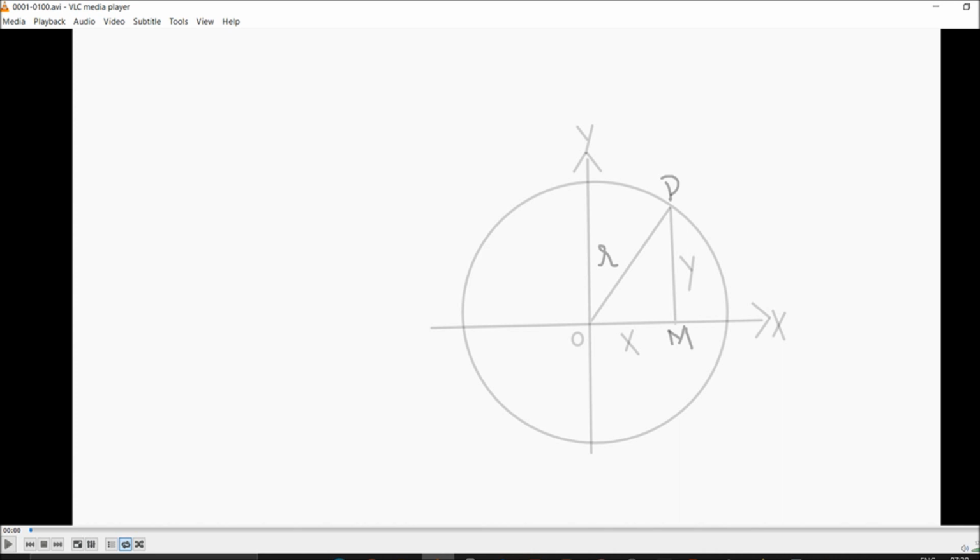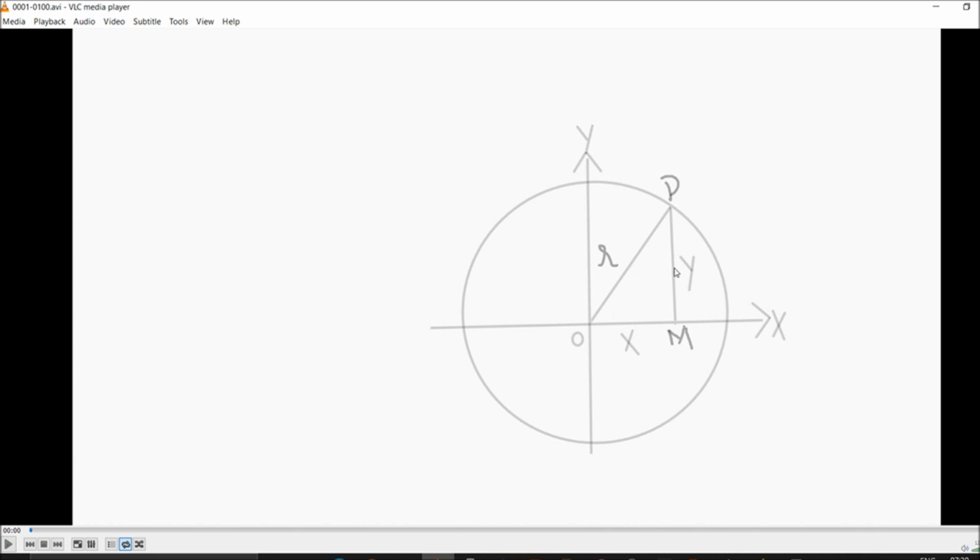Because our calculus originated from this part, trigonometry, we have to understand these things. If you want to move to this point P, we get there through a radius, straight away, rather than through Cartesian coordinates. I think this will be easy, but to get there from the radius and the degree, we have to understand this part.